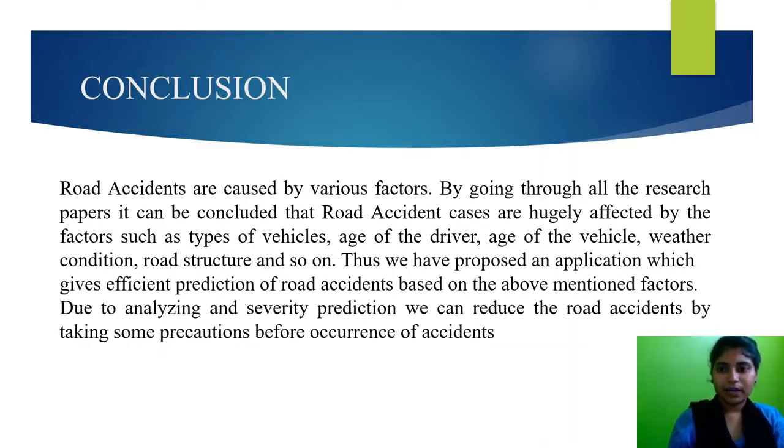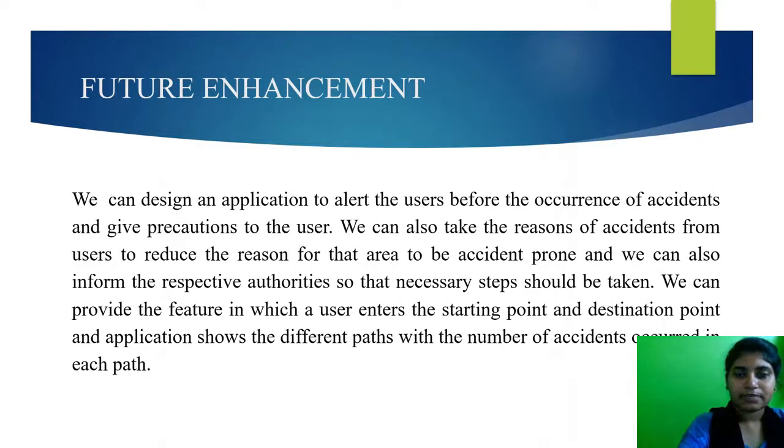And now coming to the future enhancement, we can design an application that gives alerts to the user before the occurrence of accidents, and also gives precautions to the user. We also have the idea of taking the reasons, meaning the main reasons for the occurrence of accidents. Based on those reasons, we give the alerts to the user. And the main feature we want to develop in that application is providing the starting point and destination point of the user, so that we can easily give alerts to the user.